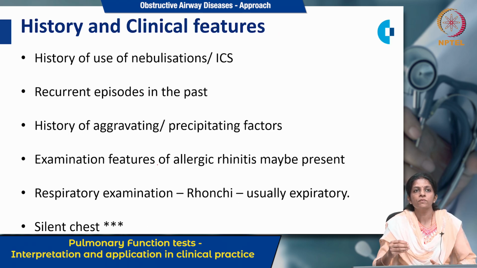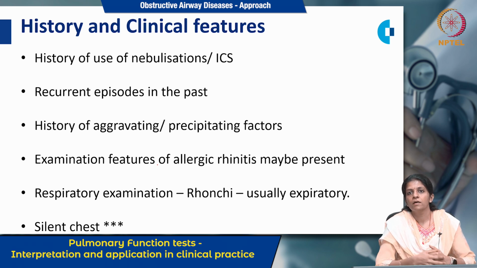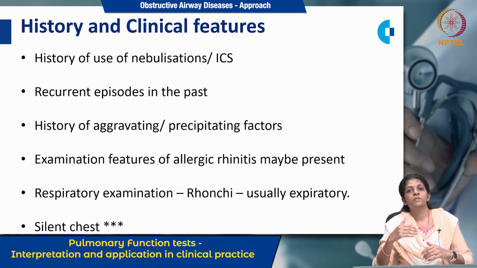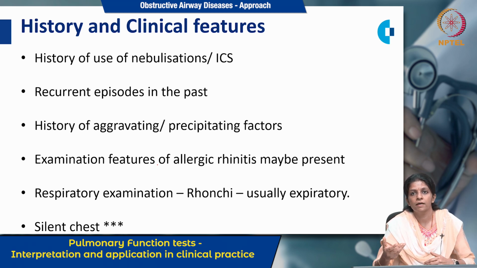So while going towards the diagnosis, history and clinical features are one of the most important things which we have to give importance to while diagnosing a case of bronchial asthma. First, the most important thing is in the history you have to find out whether the patient has any allergic history.